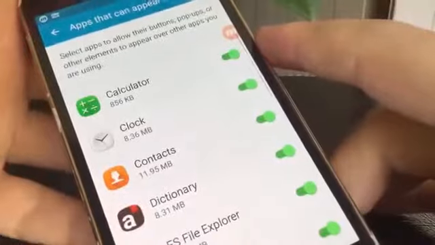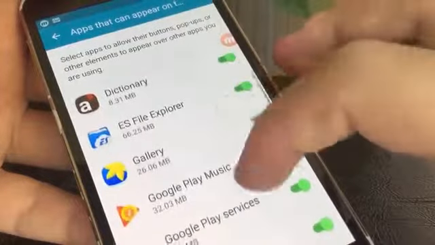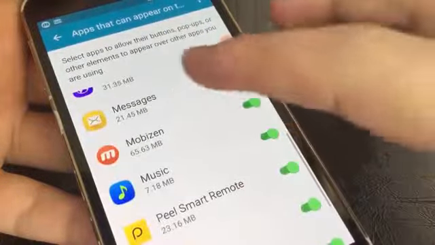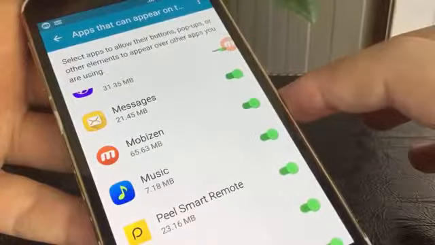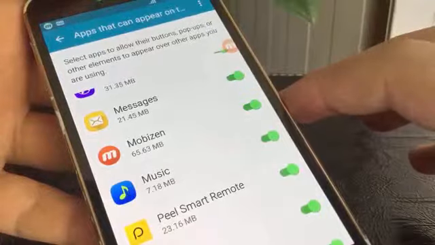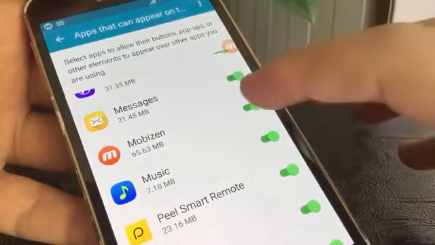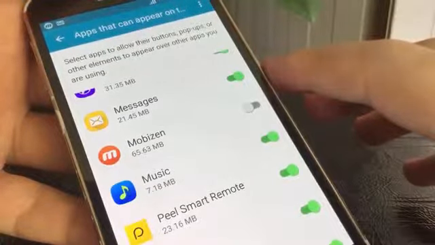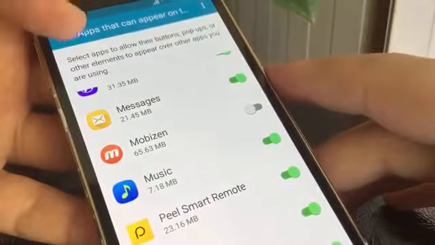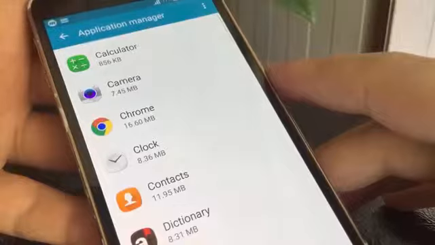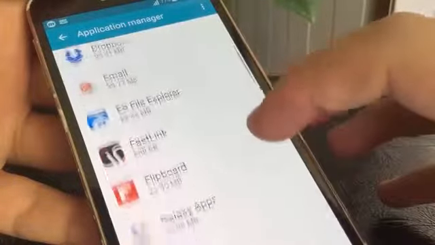Here we are again. I already know which application caused screen overlay detected. It's Movizen. And it's quite easy to identify it, as there is a floating button for this app on the screen. So you can prevent this app from drawing over screen. Now go back to the Application Manager and find the app that requires your permission.